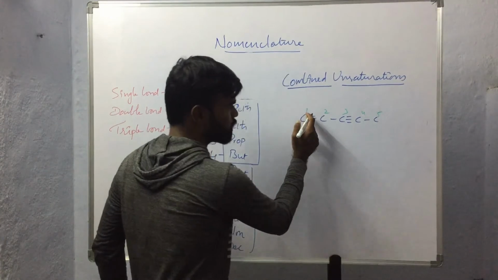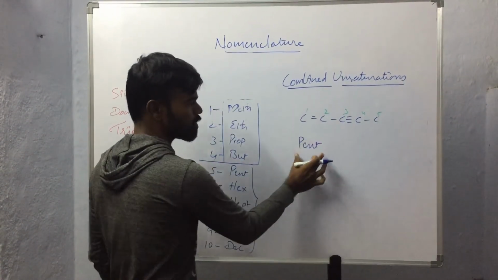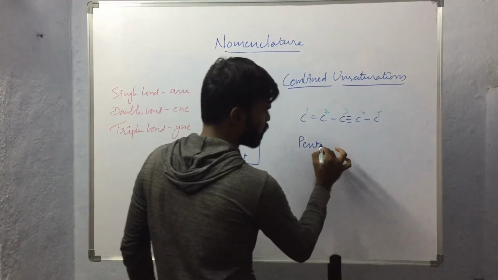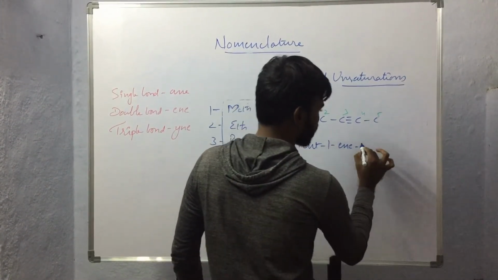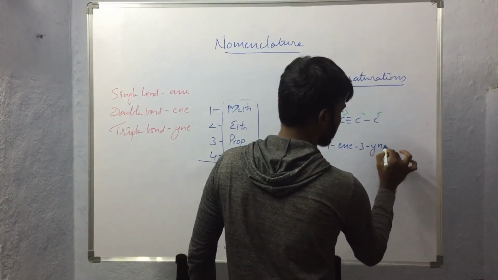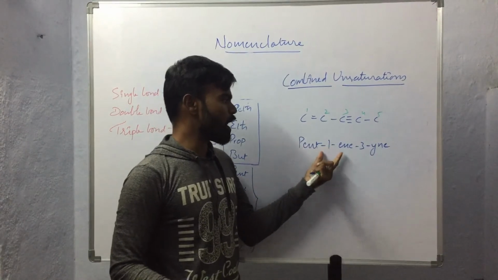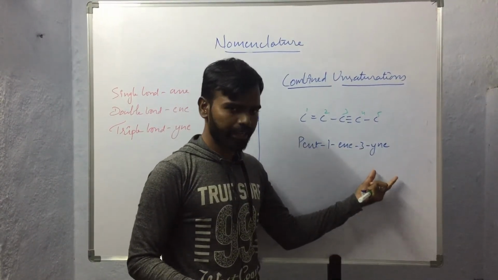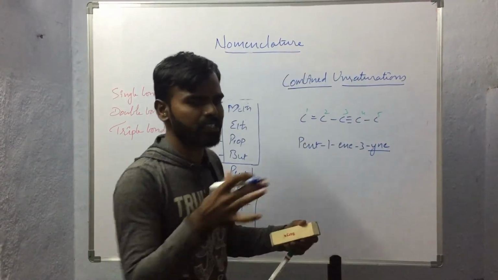On the first carbon atom, as usual, the prefix will be the same, 5 carbon atoms, pent will be there, and on the first carbon atom double bond is present, and on the third carbon atom triple bond is present. So the name of the compound will be pent-1-ene-3-yne.